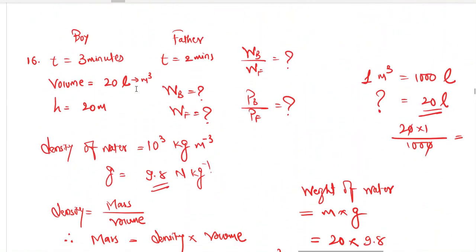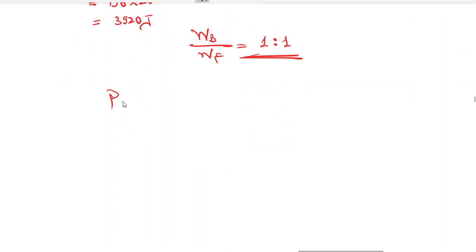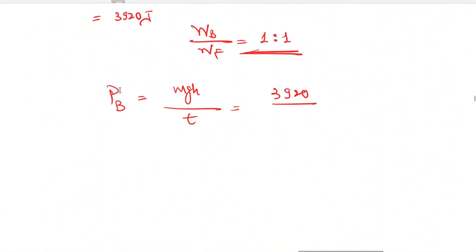But what about the power developed by them? See, because boy takes 3 minutes and father takes 2 minutes. What is 3 minutes equal to? 3 into 60 seconds. 3 into 60 is how much? 180 seconds. And what about the father? 2 into 60, which is 120 seconds. So we can use this data again to find the ratio of the power developed. So power developed by boy, I'll find it separately this time: mgh upon t, that is 3920, which is the work done by the boy, upon time, which is 180.